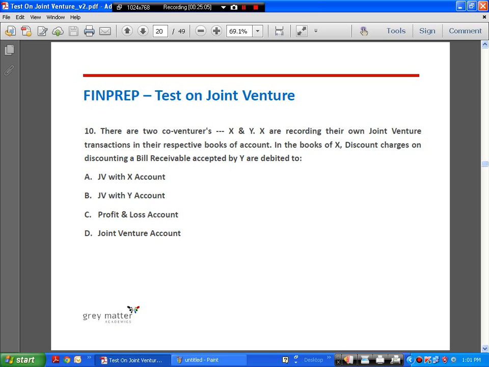Next, there are two co-venturers, X and Y. X is recording, and they're recording their own joint venture transactions in their respective books of account. In the books of X, discount charges on discounting a bill receivable accepted by Y. Right, see, this is an expense. It will appear in the memorandum JV account, that's true. But as I told you, in the memorandum JV account you don't pass a double entry.